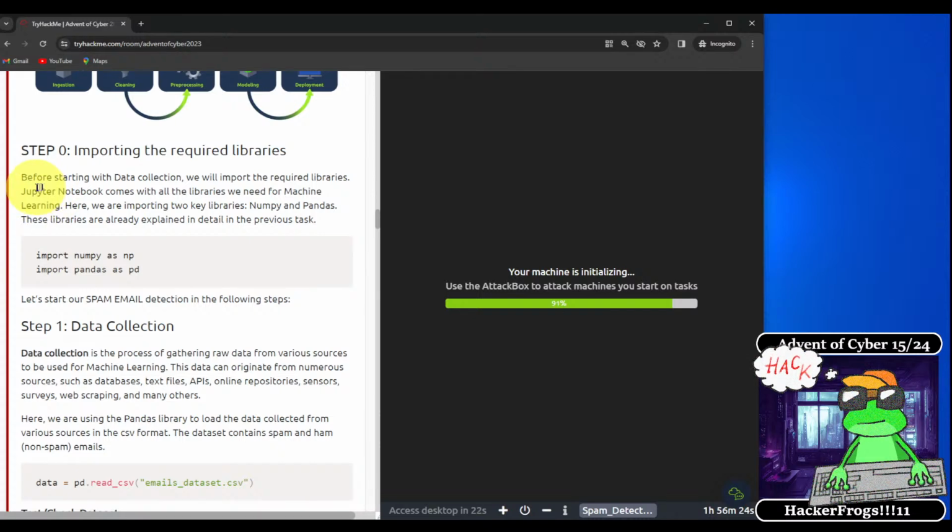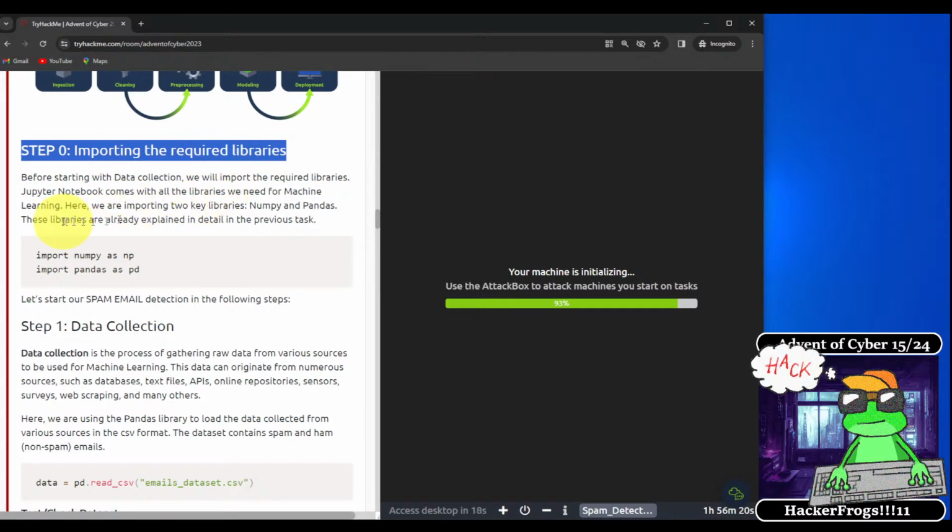Okay, so the first thing we're going to do is step 0, which is importing the required libraries. Before starting with data collection, we will import the required libraries. Jupyter Notebook comes with all the libraries we need for machine learning. Here we are importing two key libraries, NumPy and Pandas. These libraries are already explained in detail in the previous task.